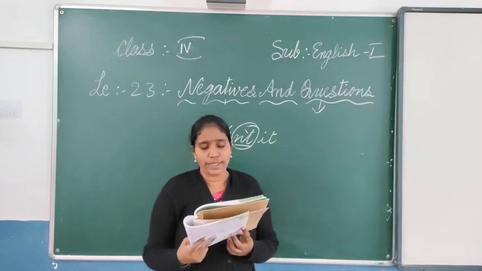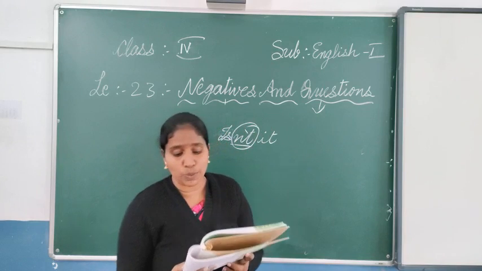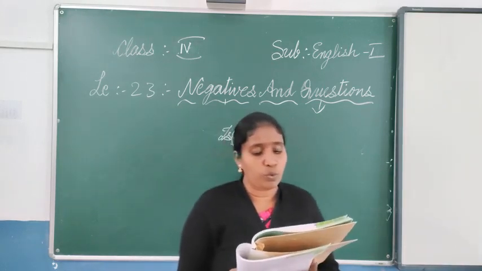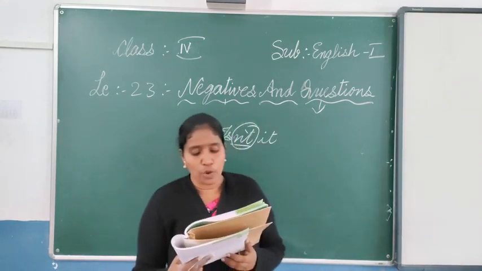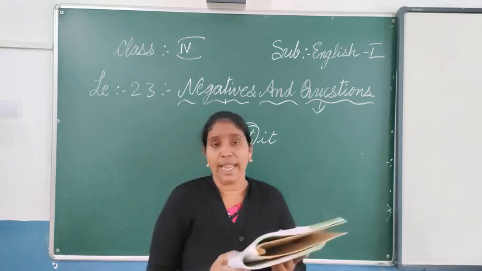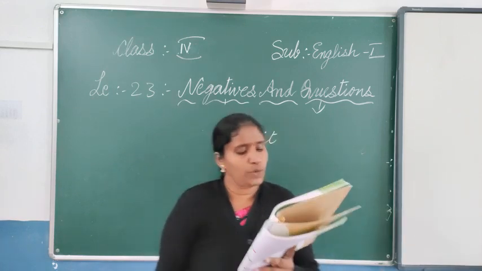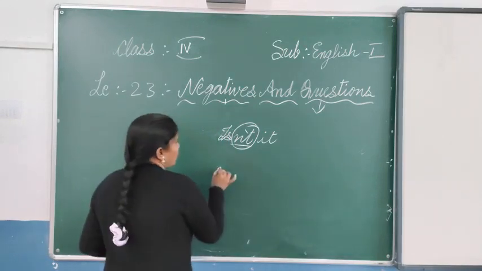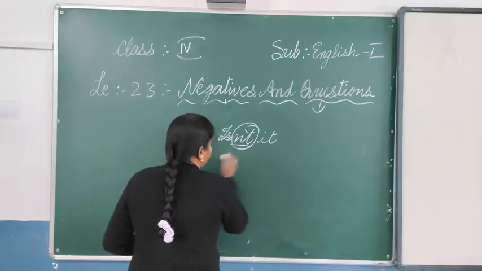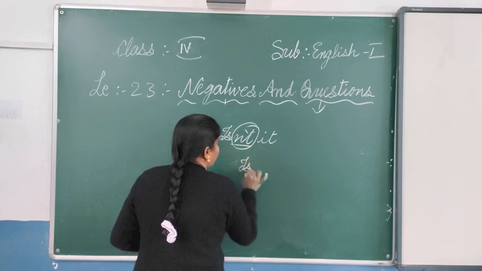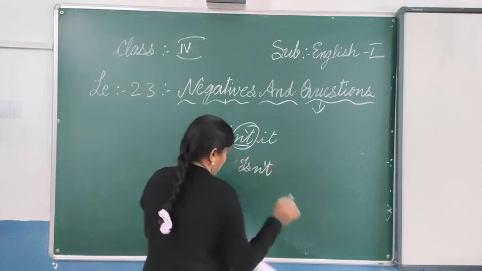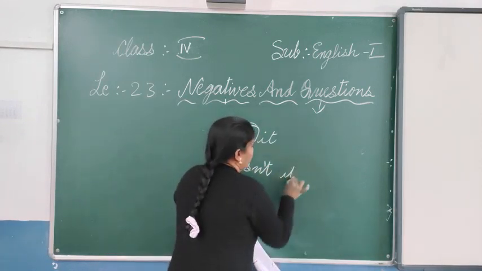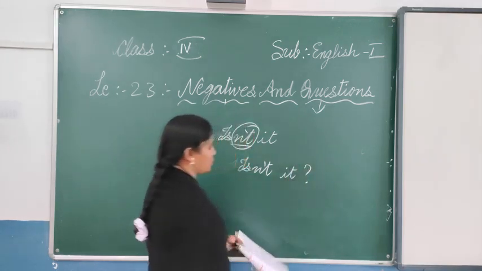Change the following sentences into questions by adding suitable question tags. Change the full stop and comma and put the question mark at the end. So this is your umbrella. Isn't it? So first you can write, isn't it, and put the question mark.